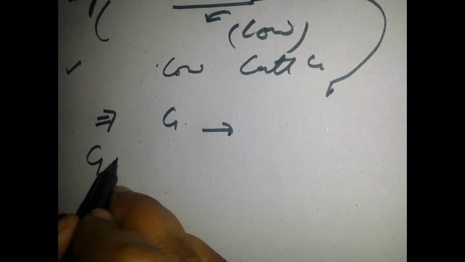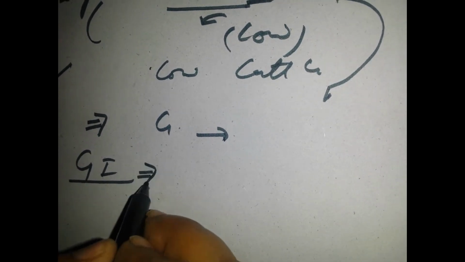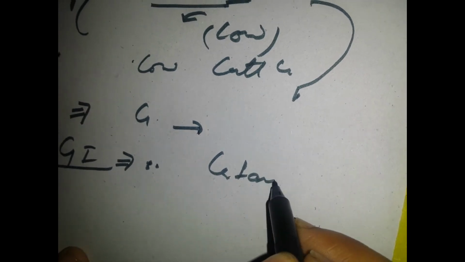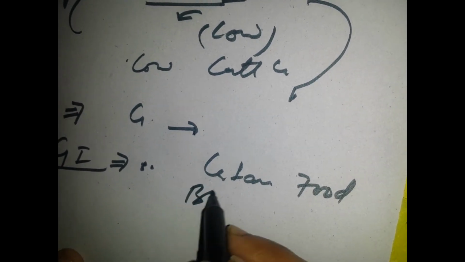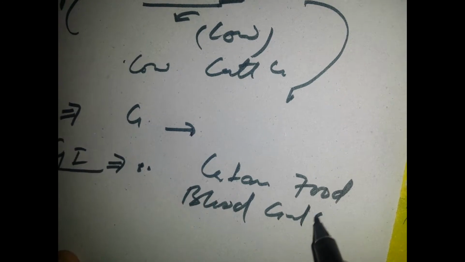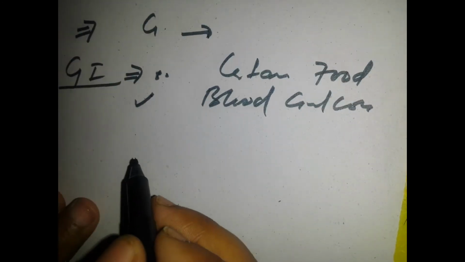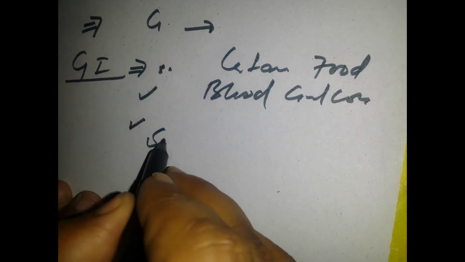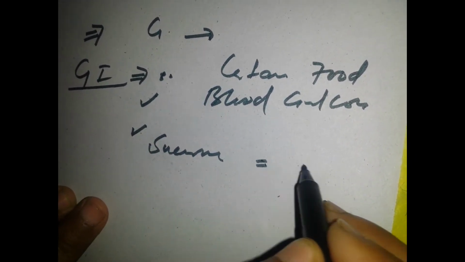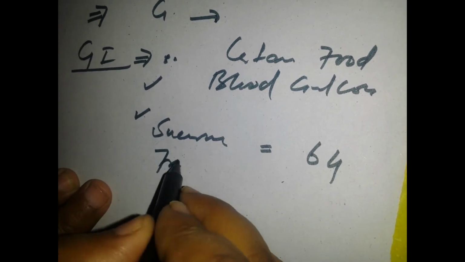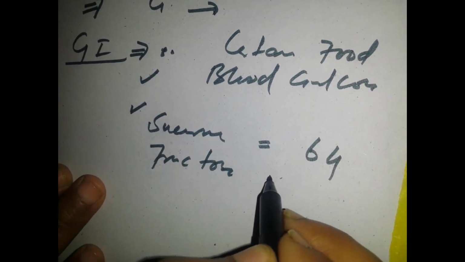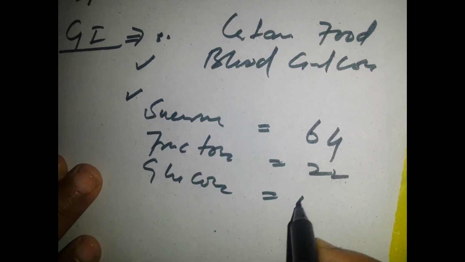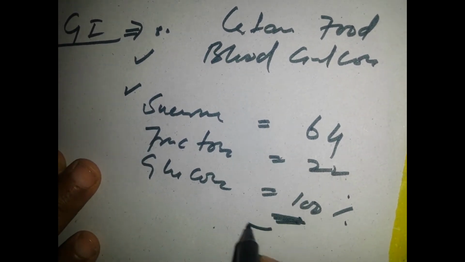Another linked thing is the glycemic index. Glycemic index measures how a certain food affects your blood glucose. For example, sucrose has a glycemic index of 64, while fructose, a monosaccharide, has 22, and glucose has a glycemic index of 100. Why? Because glucose is easily diffused.